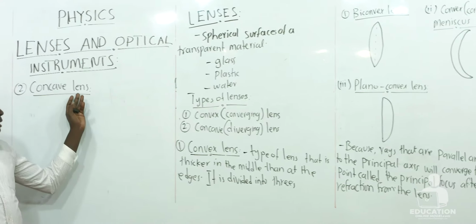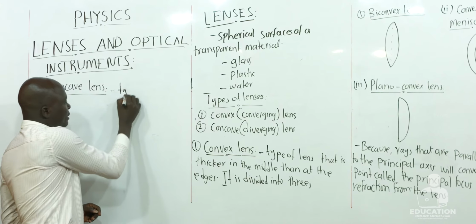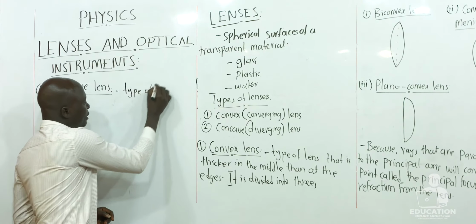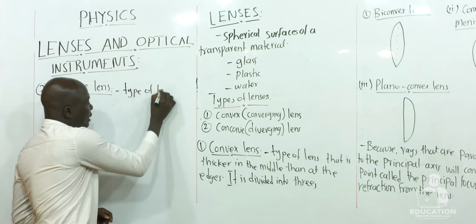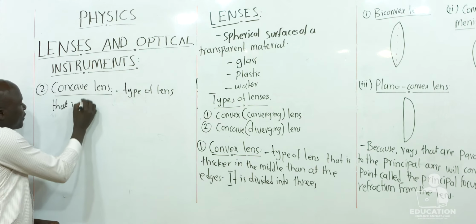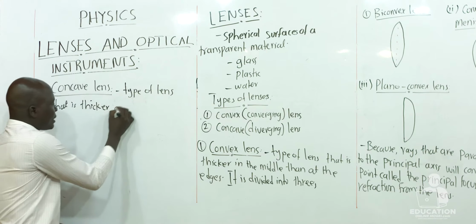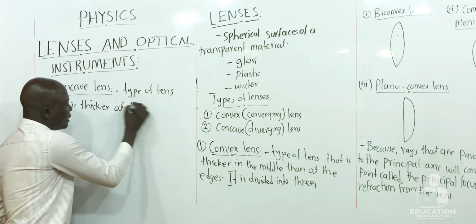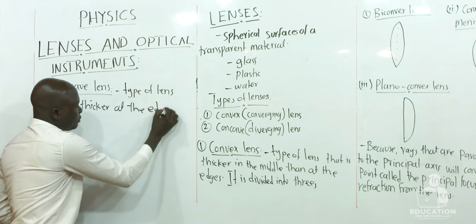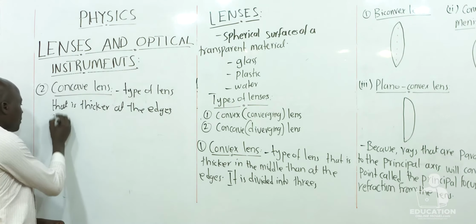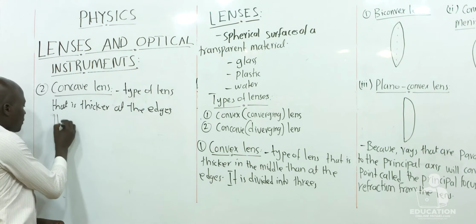So this is also a type of lens that is thicker at the edges than in the middle.